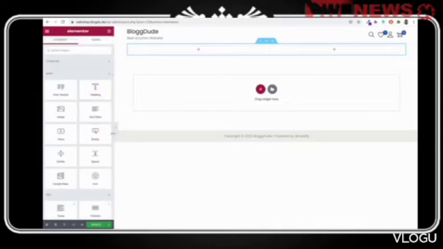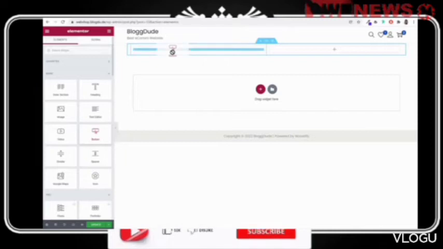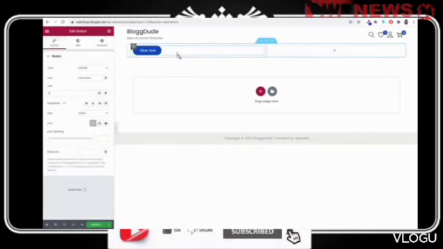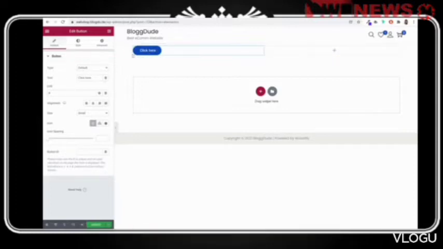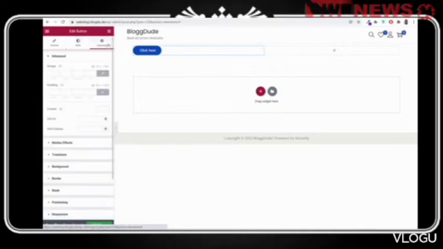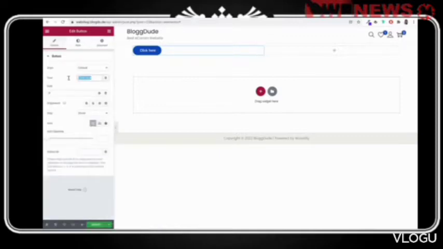Now suppose I want to display button over here, so I can drag and drop the button. You don't have to click it or anything. Just drag and drop it like this. You have your button. There's some default style already present. Now you can design it yourself if you want. Now first of all, for every single element, you will see 3 options: content, style, and advanced. Under content, you will just change the regular content like the text, type and all.